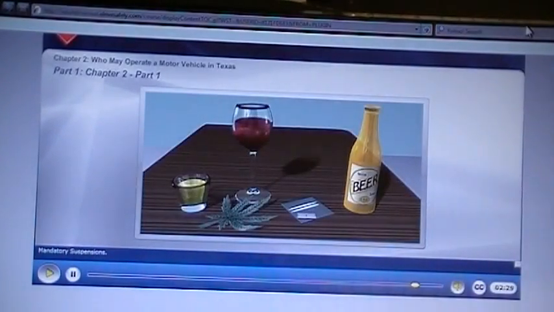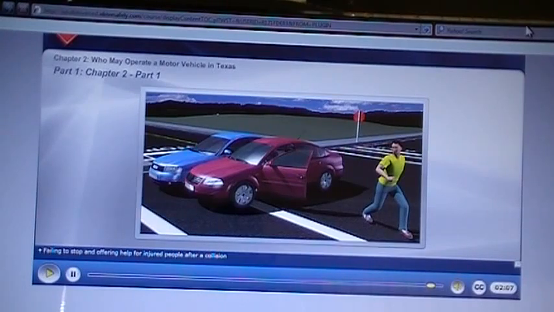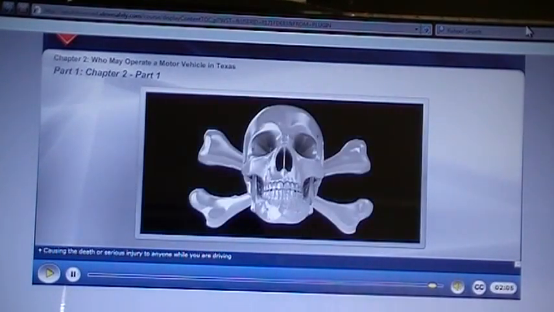Mandatory suspensions. Let's look at some driving offenses that will result in an automatic suspension of your driving privileges. A few of these include driving while intoxicated by alcohol or drugs, also known as DWI. Driving while intoxicated by alcohol or drugs with a child in your vehicle. Failing to stop and offering help for injured people after a collision. Causing the death or serious injury to anyone while you are driving. Driving with an invalid driver's license. And possessing a false driver license, also known as a fake ID.